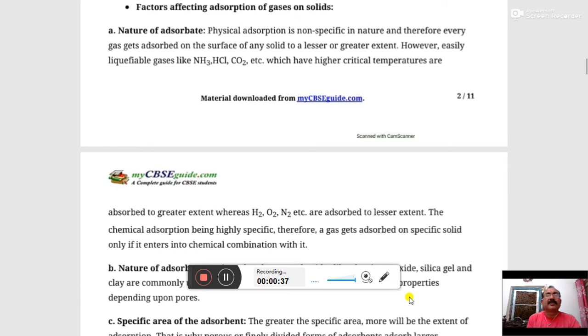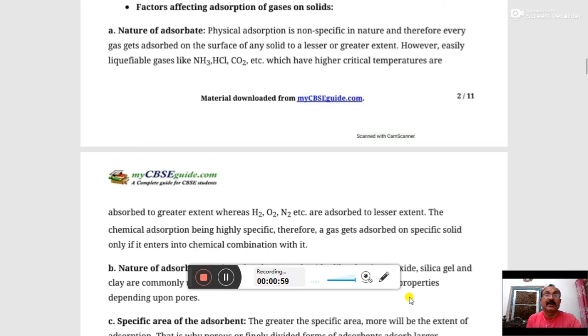You know that adsorption is a process where any substance forms on the outer layer, and we know it is bonded by two kinds of bonds: one is a physical bond and one is a chemical bond. According to this, adsorption is classified into two types: physical adsorption and chemical adsorption. In this topic we study the factors that affect adsorption.